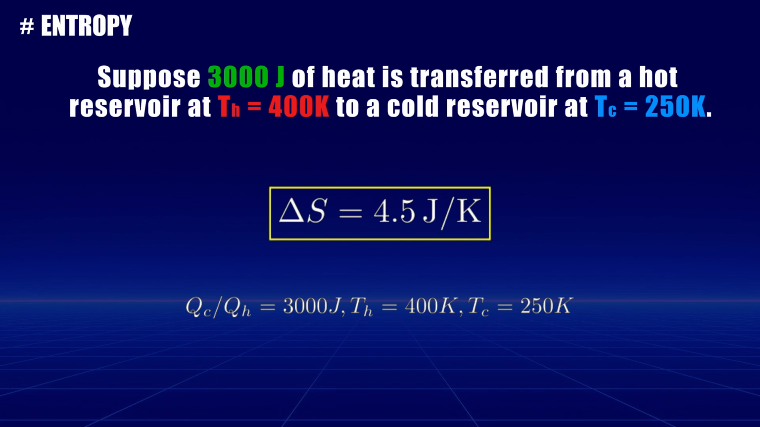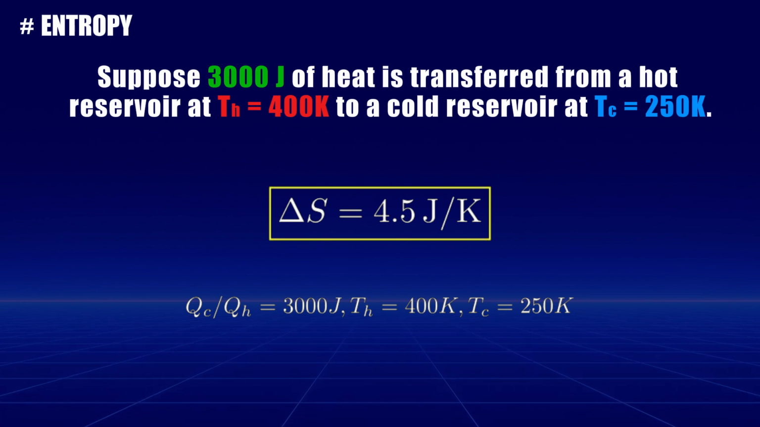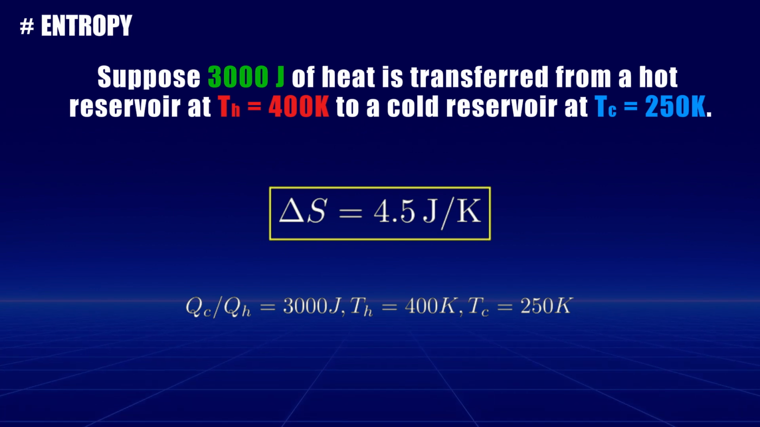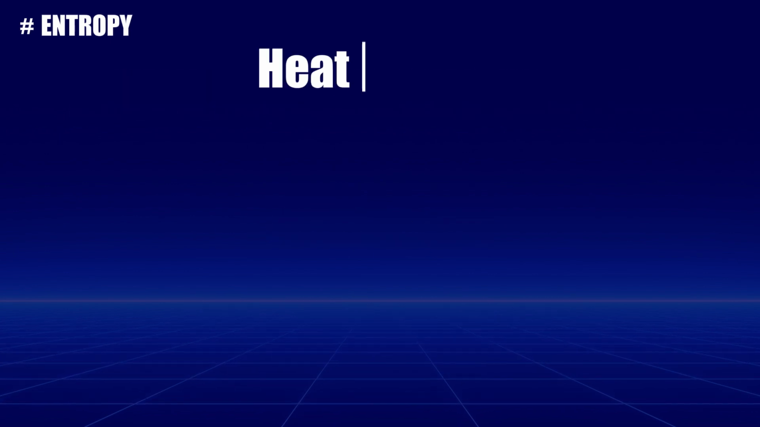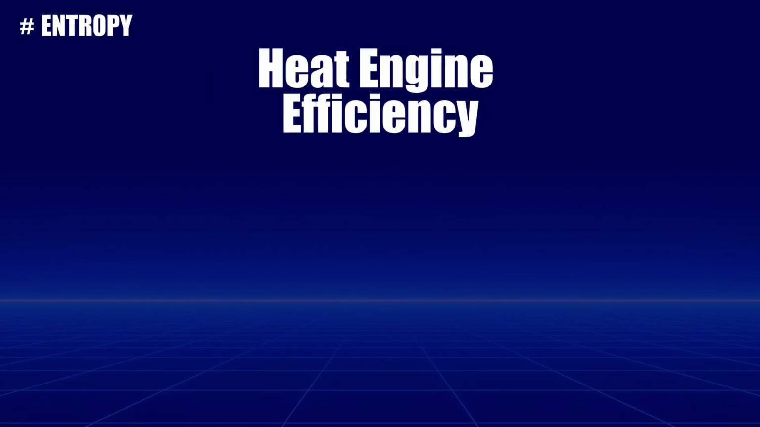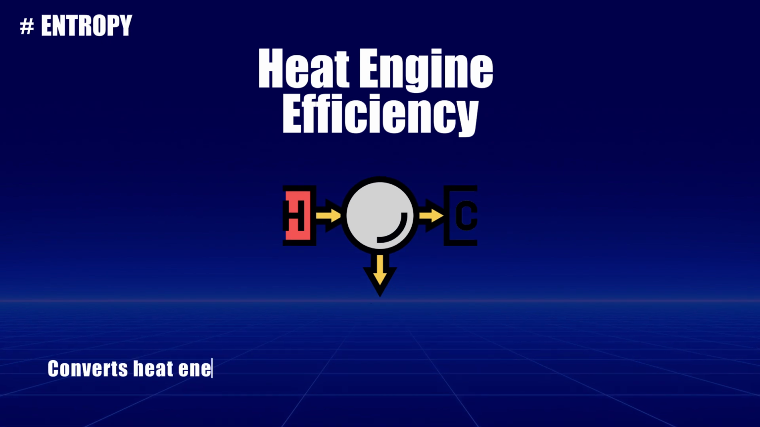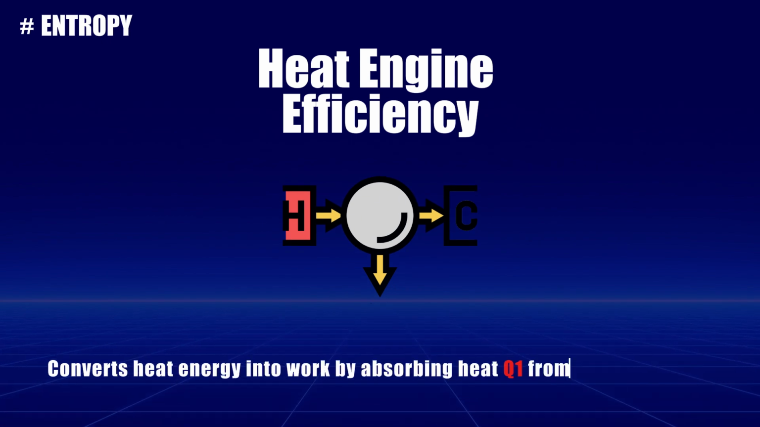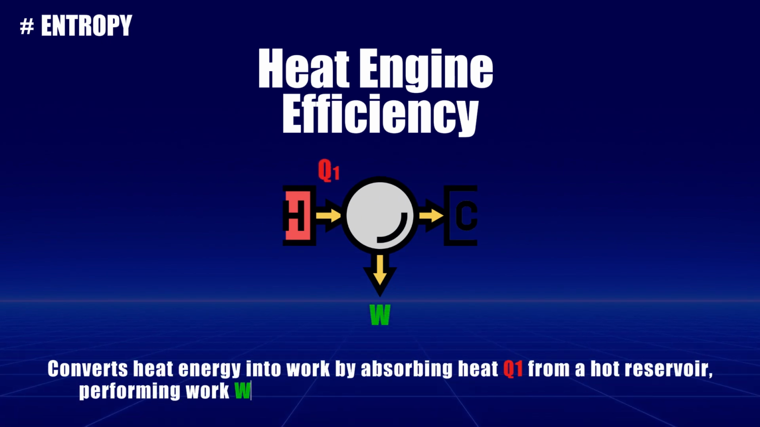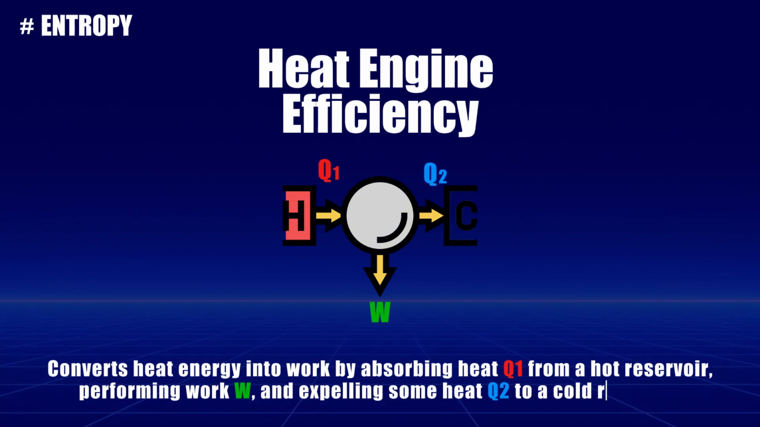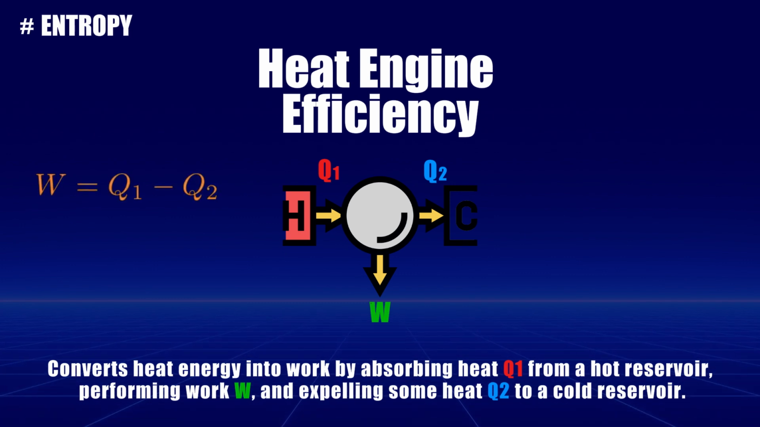The second law has many important applications in thermodynamics. For instance, it's crucial in understanding heat engine efficiency. A heat engine converts heat energy into work by absorbing heat from a hot reservoir, performing work, and expelling some heat to a colder reservoir. The energy balance can then be expressed as follows. To maximize work output, we aim to minimize the expelled heat.